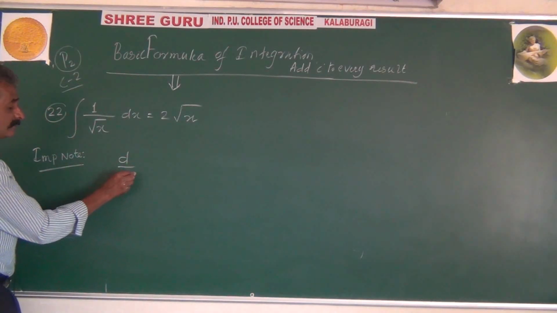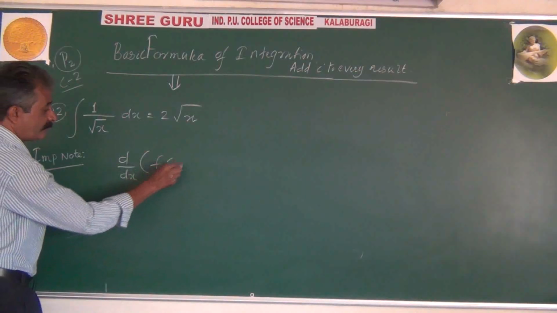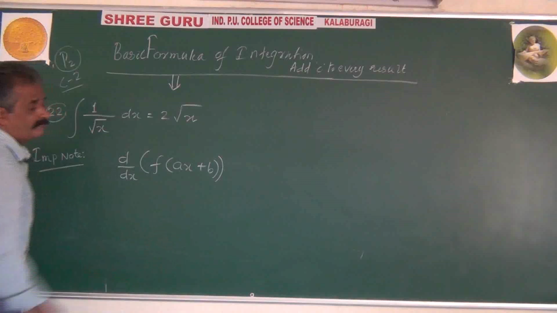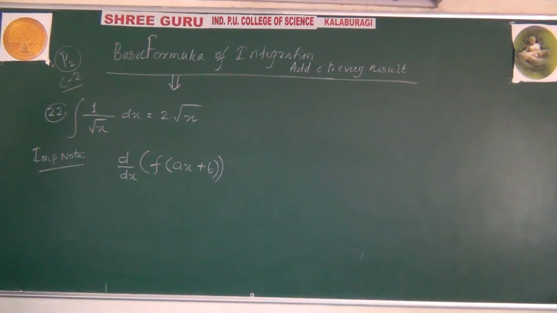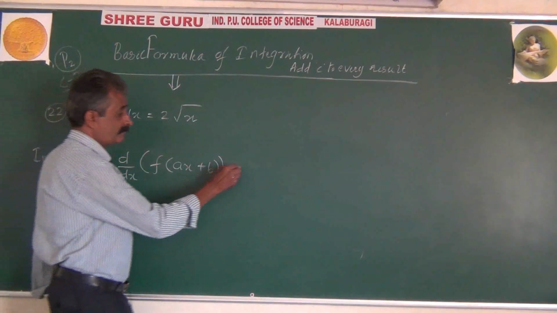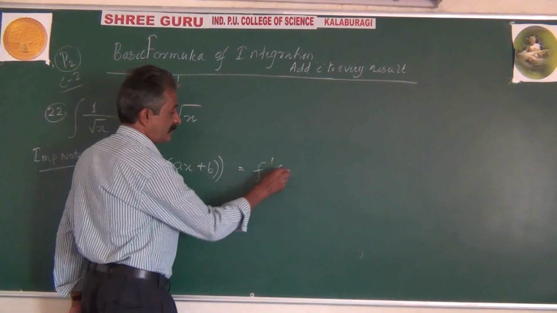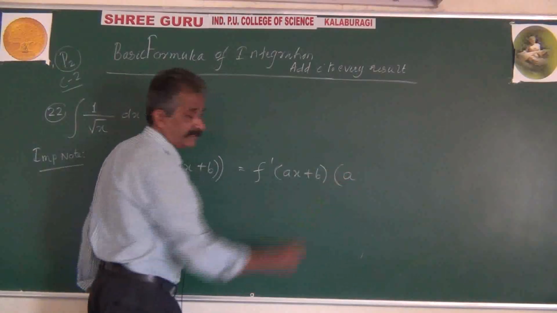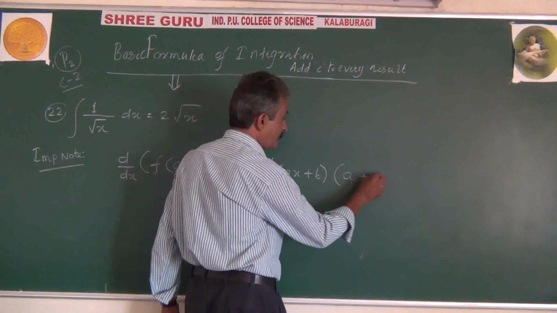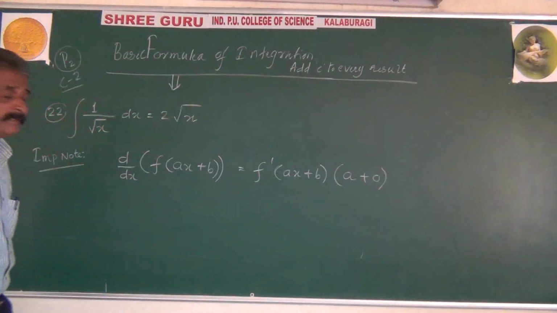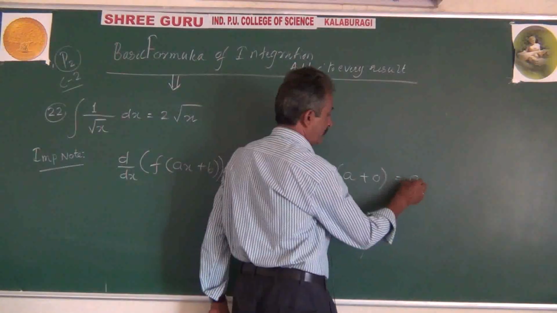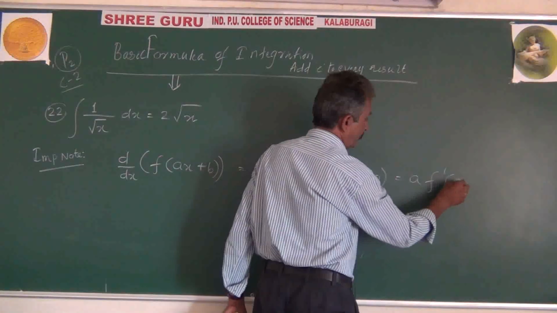Let's consider differentiation of f of ax plus b, a function of ax plus b. Differentiation is f dash of ax plus b into differentiation of ax, which is a, plus differentiation of b, which will be 0 because b is a separate constant. The overall result will be a into f dash of ax plus b.